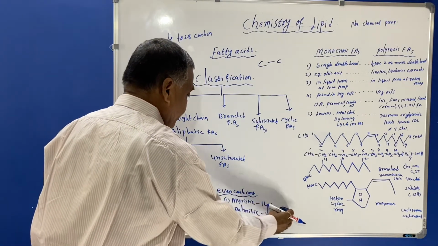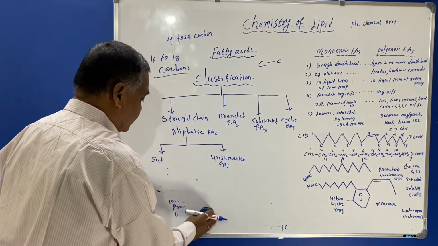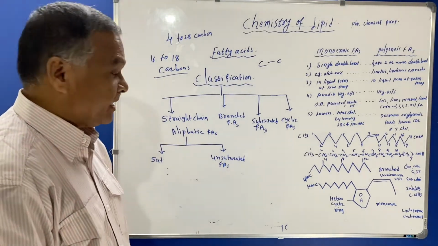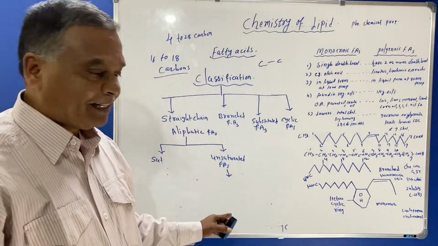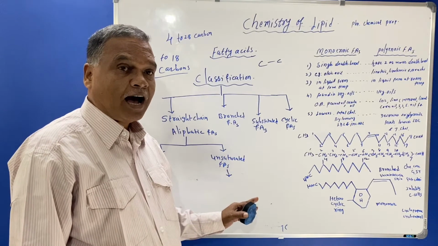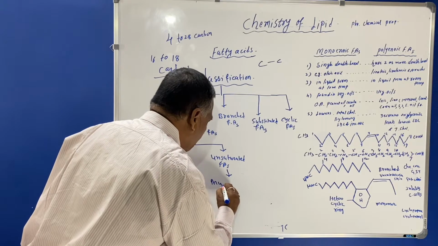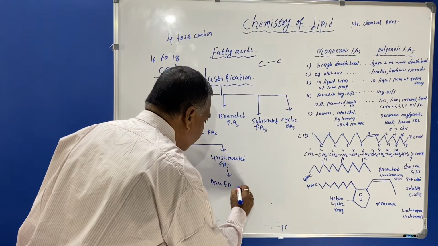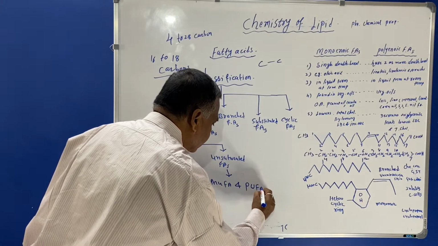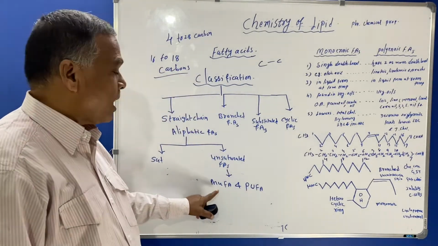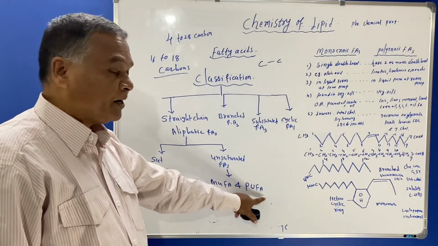Now we'll see what are unsaturated fatty acids. These unsaturated fatty acids are again subclassified as MUFA and PUFA, that means monounsaturated fatty acid and polyunsaturated fatty acid.